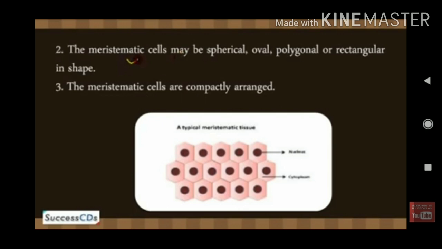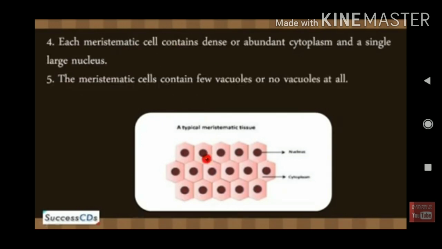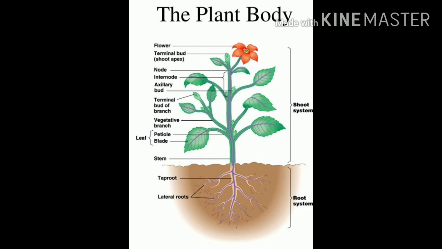In the meristematic tissue, the growth takes place only in the shoot tip and the root tip. Using an example plant, I will show you where the growth takes place. See, the growth takes place in the tip of the plant. You can see the tip.